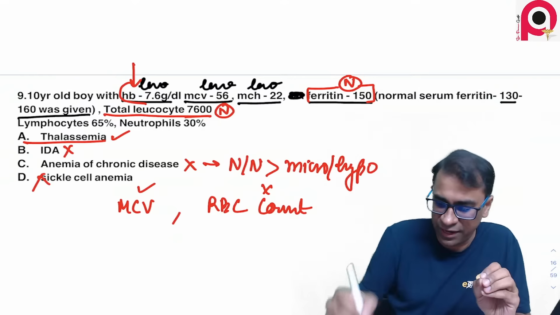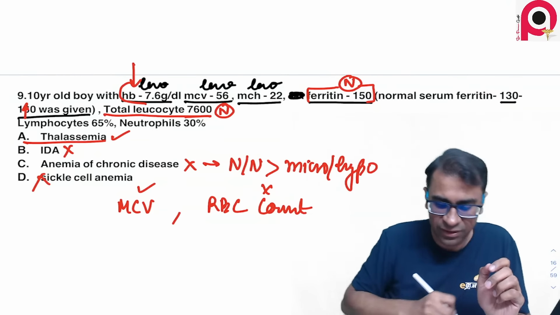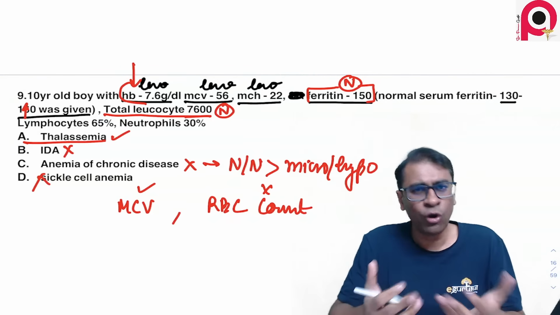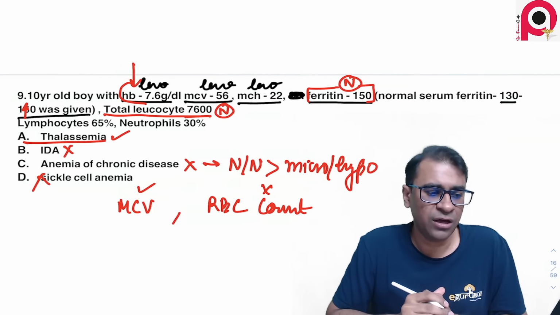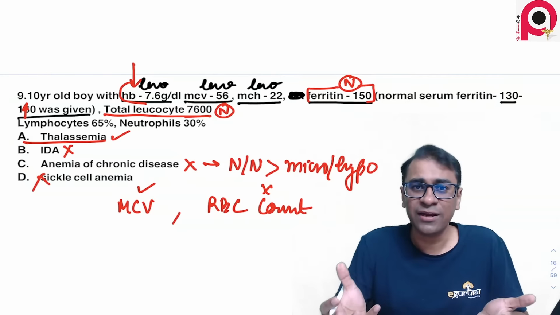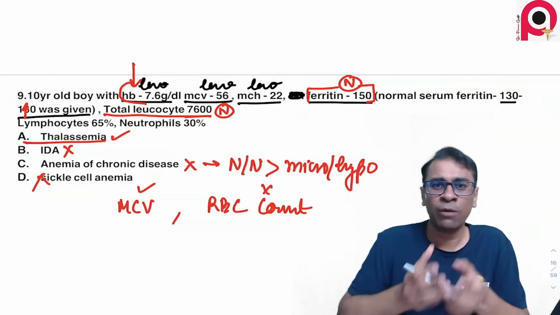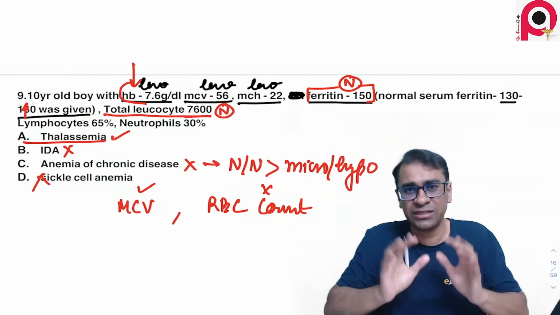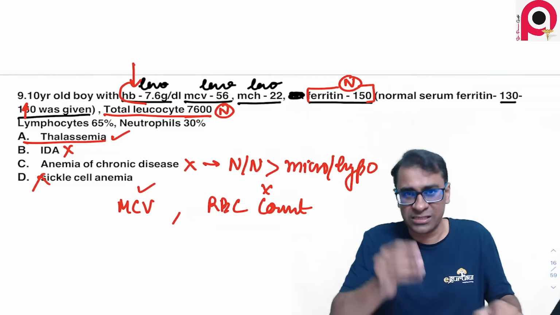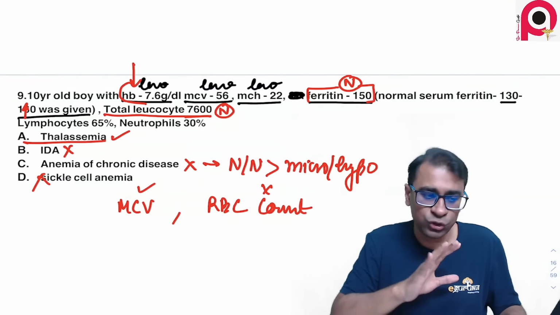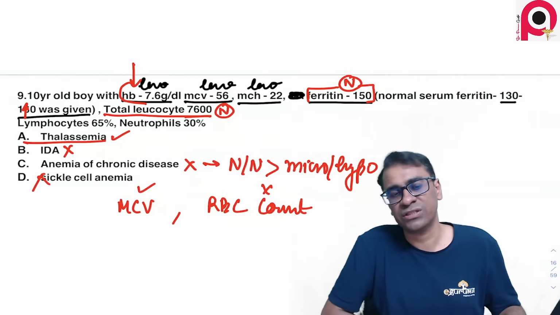130 to 140, right? So 130 to 140 was given, and here the ferritin is 150. It's very slightly high. That slightly high cannot be a case of anemia of chronic disease. Lymphocytosis is normal in a case of child. 60% lymphocyte is normal in a child. Please understand this. In a normal CBC, lymphocytosis is normal in a child. So do not confuse that thing with what you are seeing here.